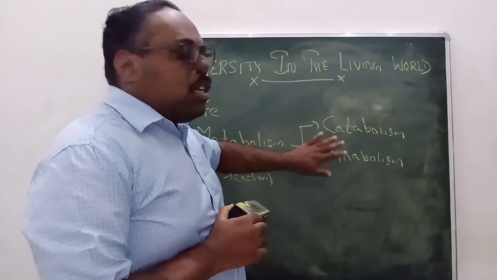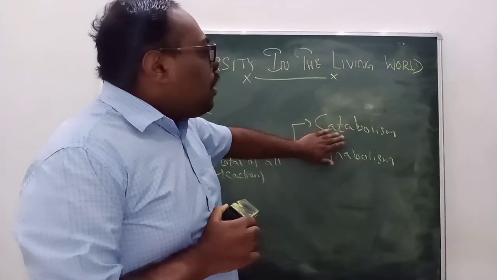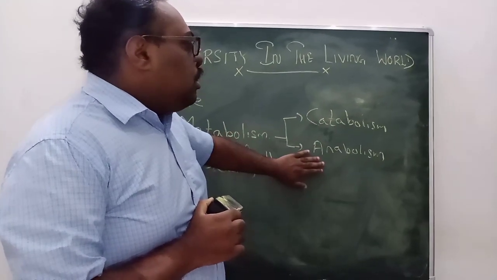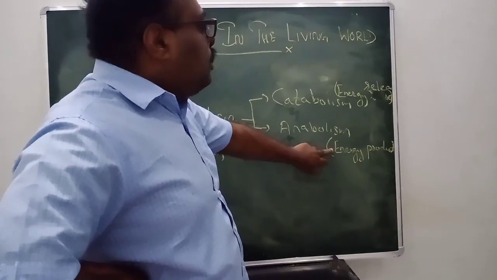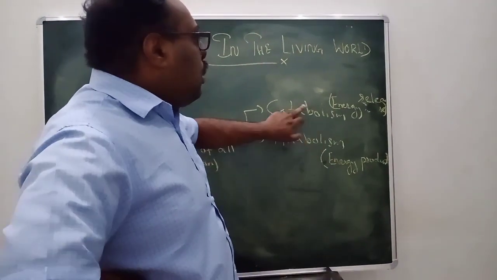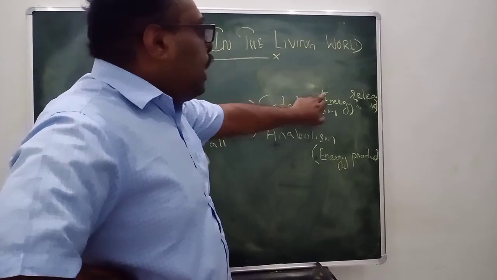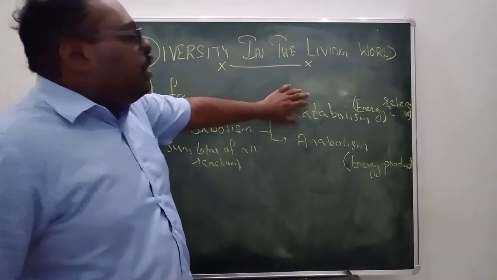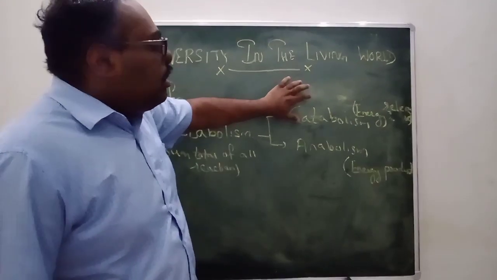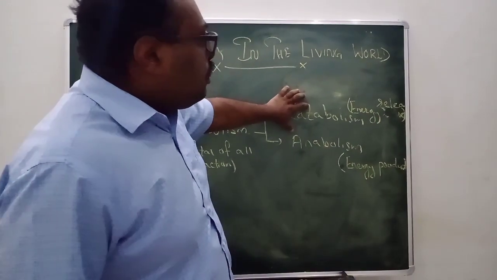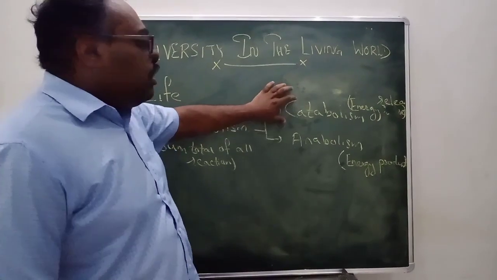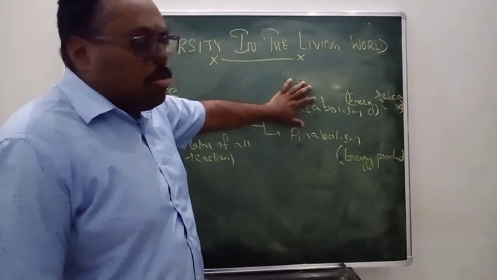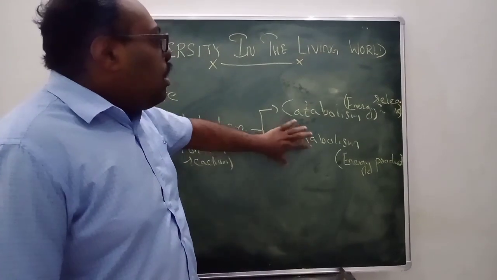Catabolism is the energy releasing process. That means whatever food we have taken will be digested with the help of oxygen, ATP will be produced and that ATP will be released. That particular process is known as catabolism.